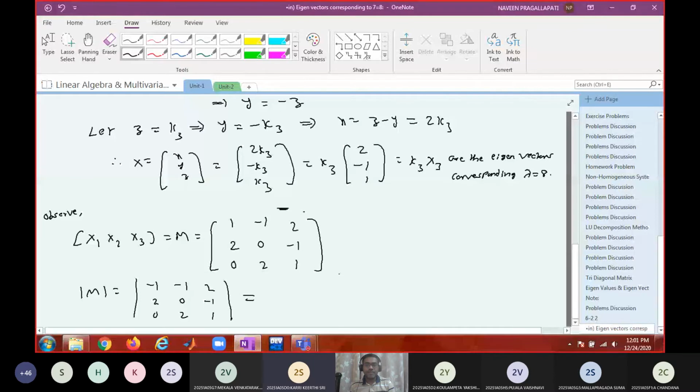Sir, you have written minus 1 for the first row, first column. Yeah, actually sorry, it has to be 1. Right, correct. So is the determinant 0 or non-zero? Non-zero. I don't mind the outcome, but I want only whether 0 or non-zero. So this itself tells that x1, x2, x3 are linearly independent eigenvectors.